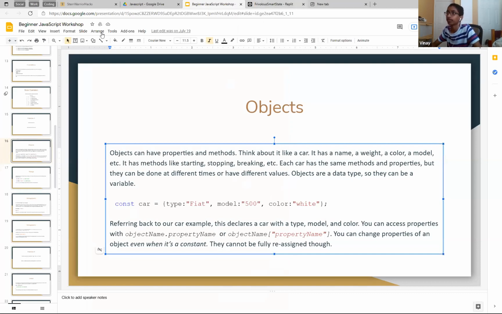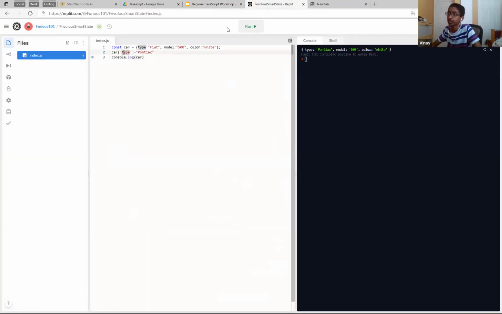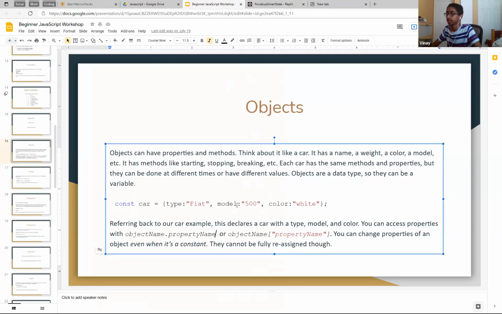Yeah, so if you notice it's const, but we can still edit it, because you can change the properties of it. But you can't just do like const car is something completely different. It's kind of quirky, but that's JavaScript for you.